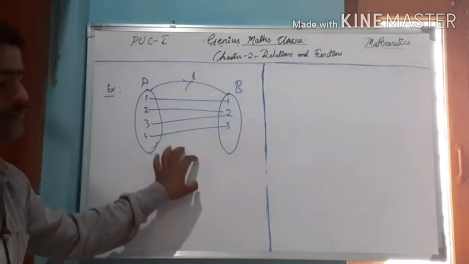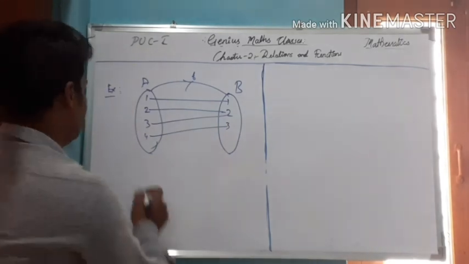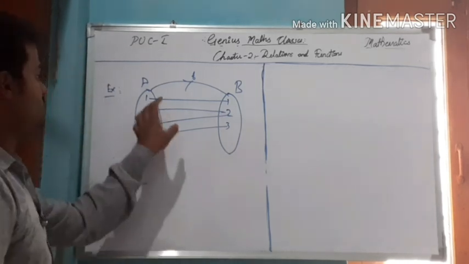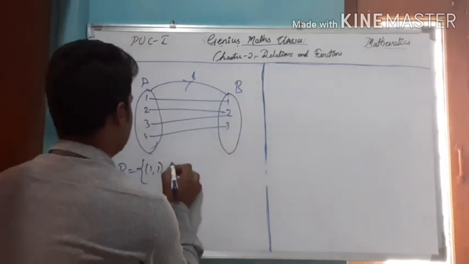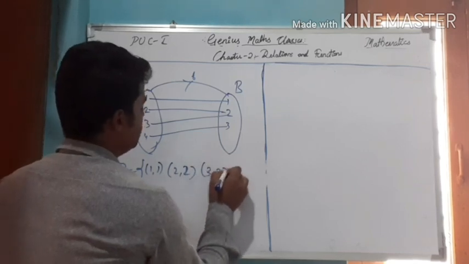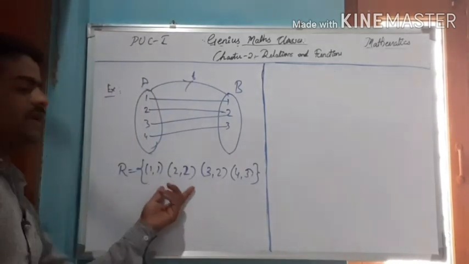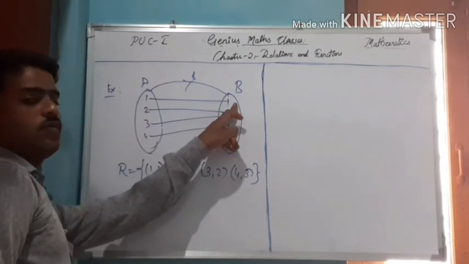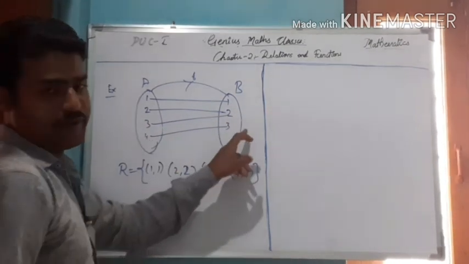So is this a function? Let me discuss it. A function is nothing but a relation. So just write the ordered pairs: 1 goes to 1, so the image of 1 is 1. What about the image of 2? The image of 2 is 2. The image of 3 is 2. The image of 4 is 3. For 1, the image is 1. For 2, the image is 2. For 3, the image is 2. For 4, the image is 3.